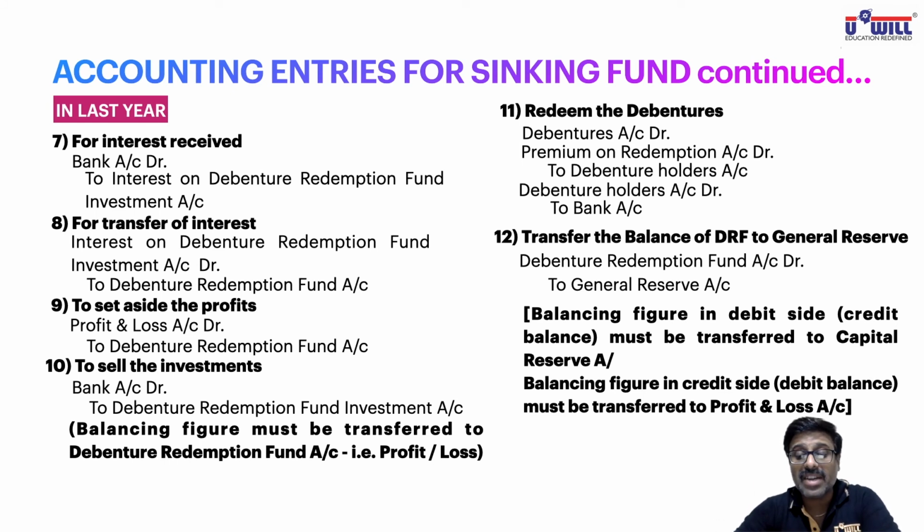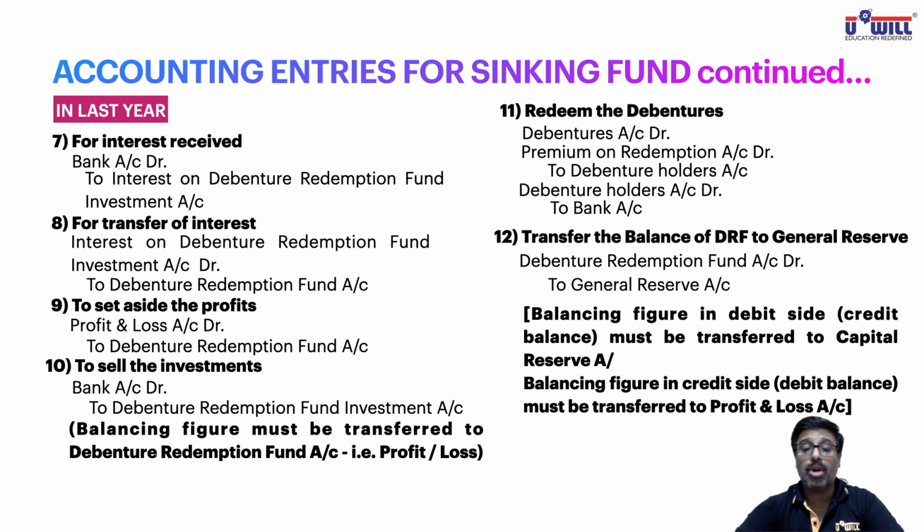And balancing figure remaining in credit side. Credit side balance is remaining means debit side total is more, it's a debit balance. That must be transferred to P&L account. That means we have accumulated less than 5 lakh rupees. So if your investments value goes down, you incur loss on sale of investments and somehow you are able to manage less than 5 lakh rupees, then what you'll have to do? In the last year from the profits, you'll have to meet that amount. So that amount will be transferred to profit and loss account.